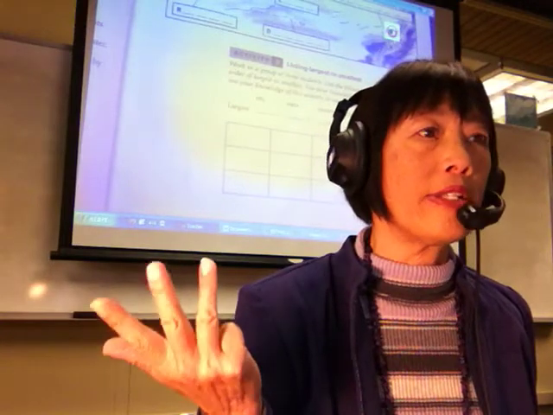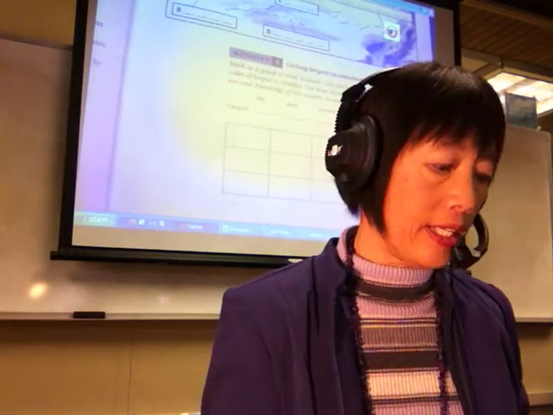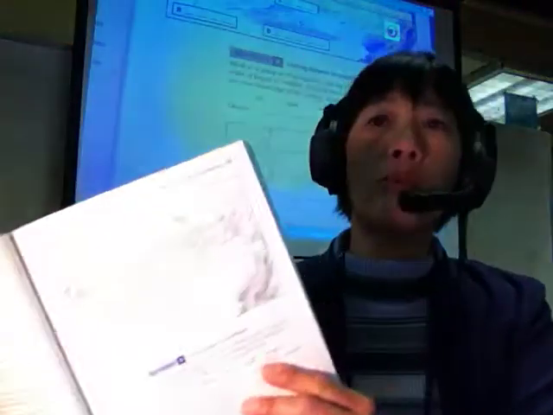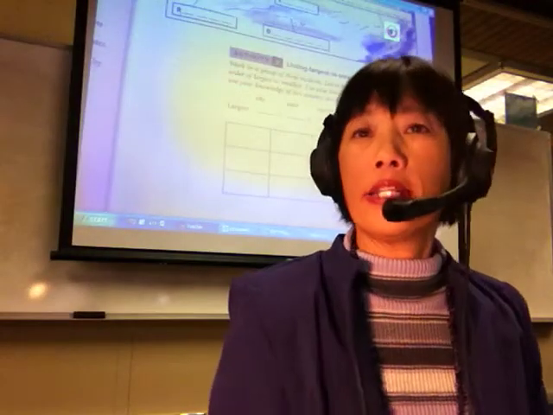Activity 2 asks us to list from largest to smallest. So we have 5 words that I gave you: city, state, country, county, and continent. Can you tell me, of these 5 words, which one is the largest? A continent, right. The continent is the largest.